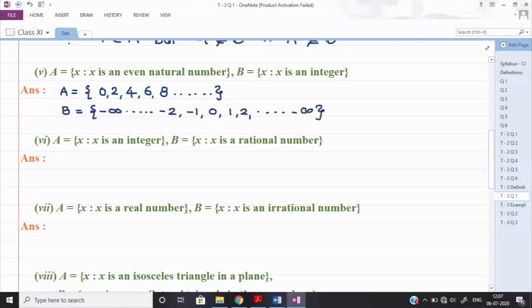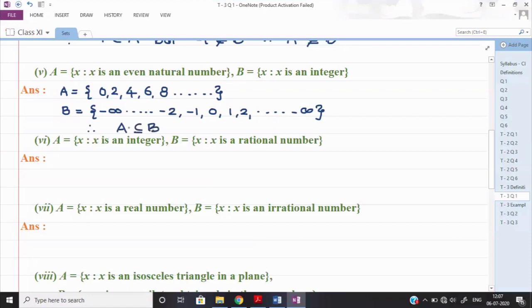Okay, so now see, can we say that all the elements of set A are coming in set B? Check one by one. 0, yes, 0 is coming. Then 2 is also coming here. 4, I have not written the element here, I have put a dash over there, but 4, 6, 8 all are coming here. So we can say that therefore A will be a subset of B.